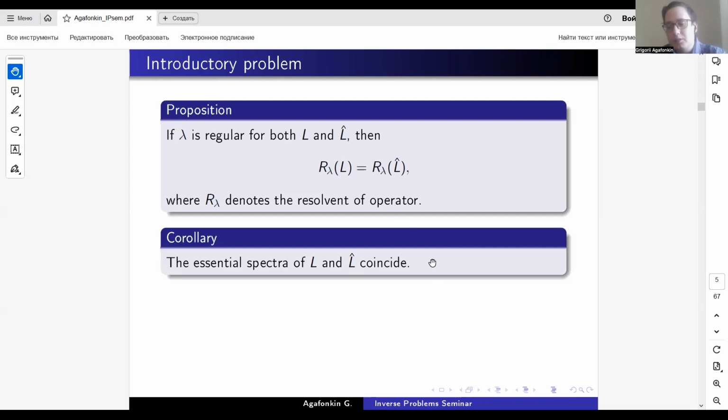This is just a straightforward corollary from Weyl's theorem on compact resolvent perturbation. We say that if two operators have compact resolvent difference, which in our case is the trivial zero operator, of course a compact operator, then the essential spectra of these operators coincide.